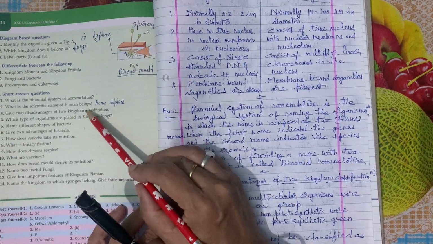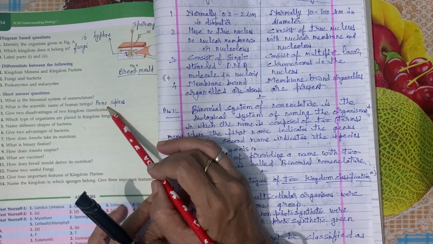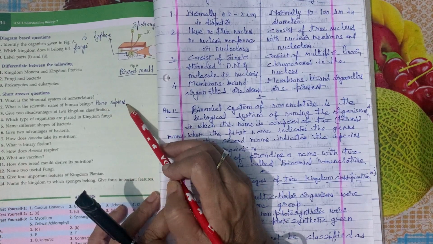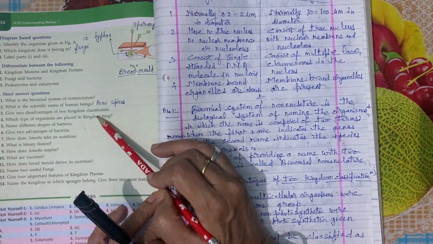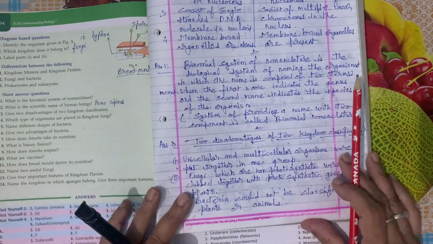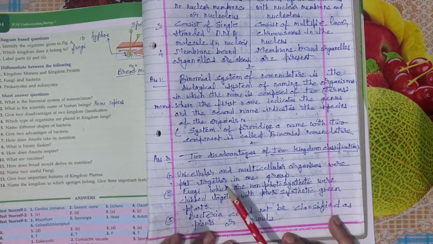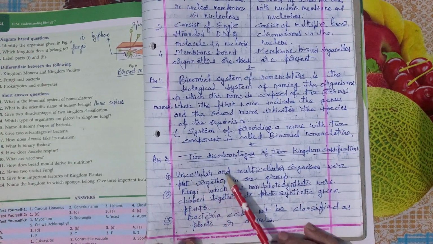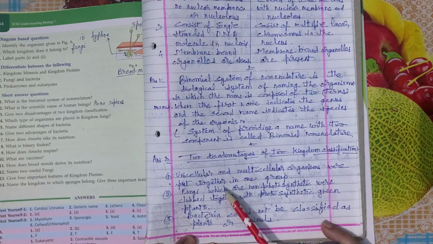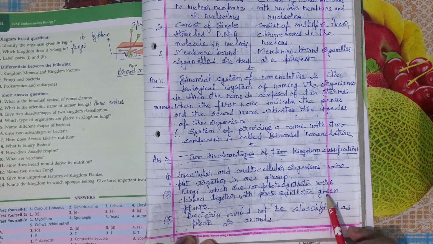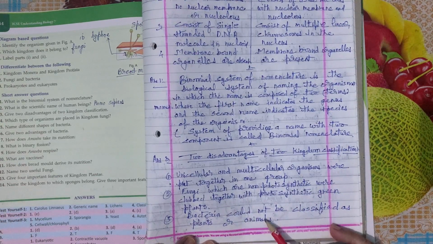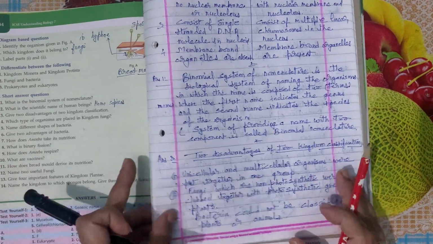What is the scientific name of the human being? The scientific name of the human being is Homo sapiens, right? Give two disadvantages of two kingdom classification. First of all, unicellular and multicellular organisms are put together in one group. Fungi, which are non-photosynthetic, were clubbed together with photosynthetic green plants. Bacteria could not be classified as plants or animals.